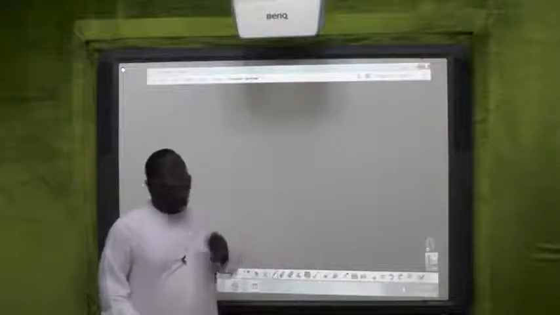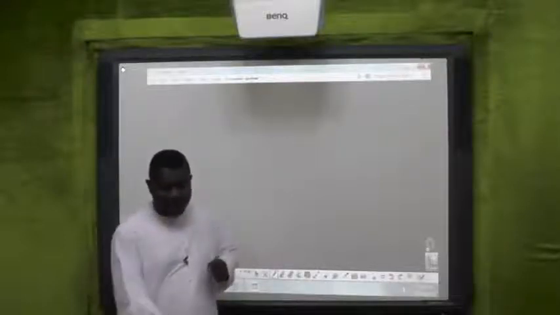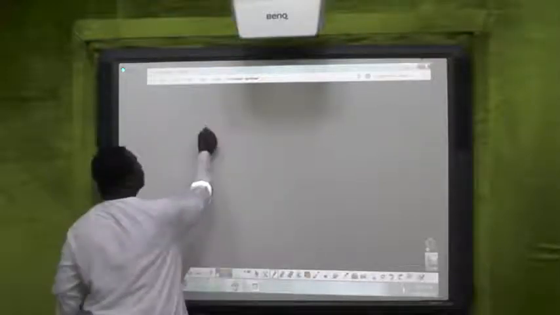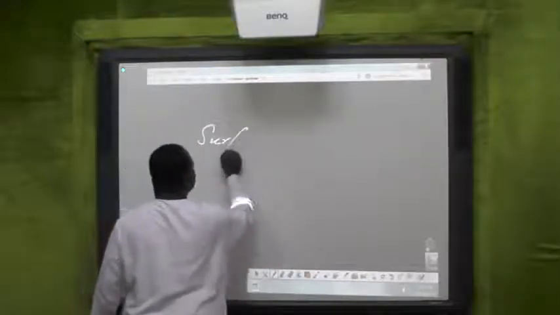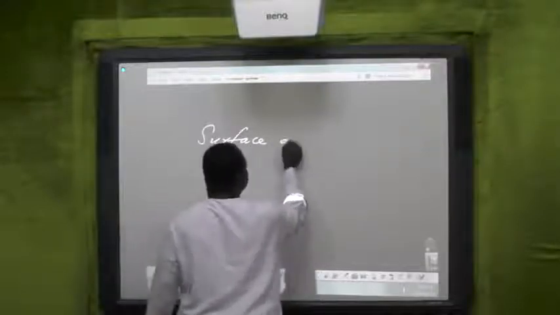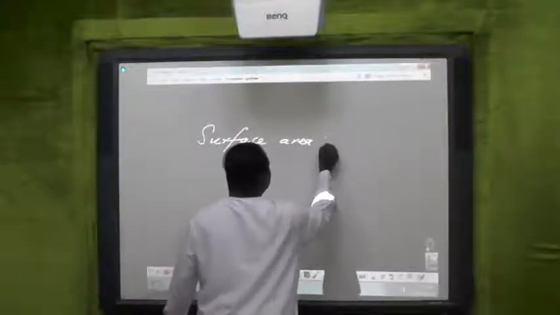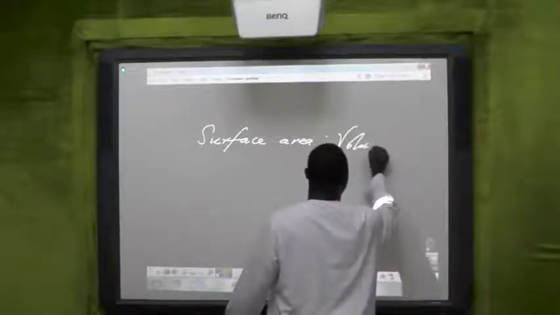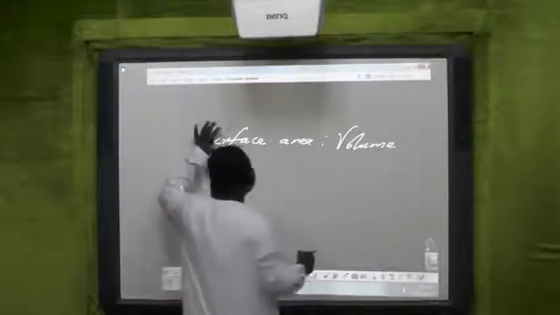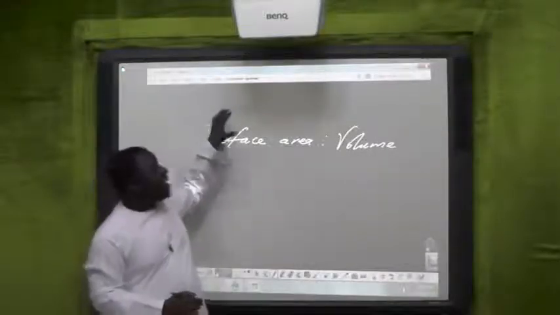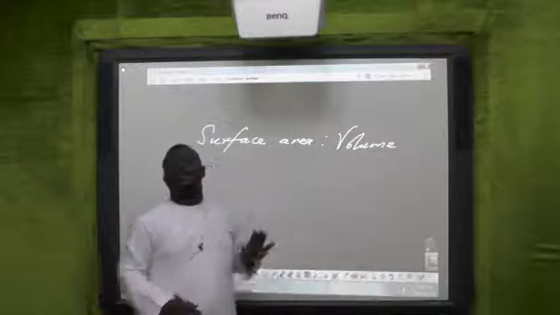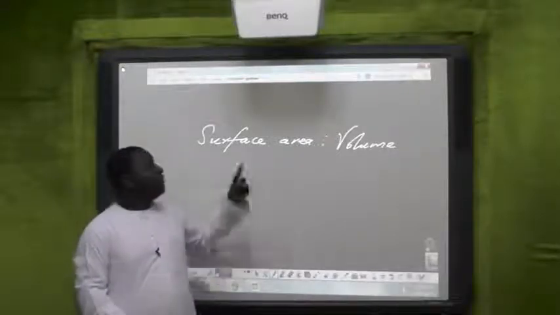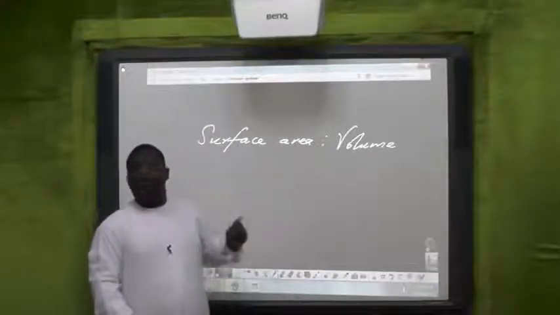So what really helps in simple diffusion is a high surface area to volume ratio. If the surface area is large compared to the volume of the organism, diffusion will be favored.